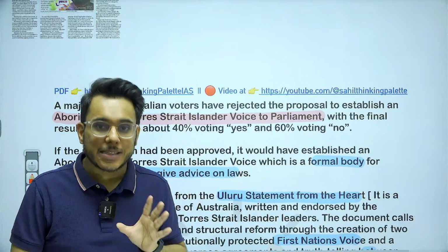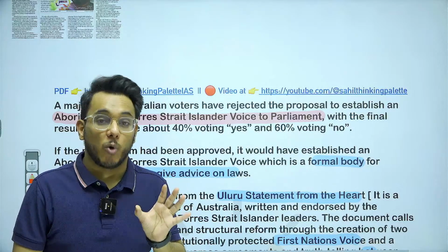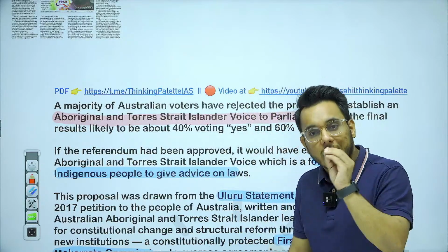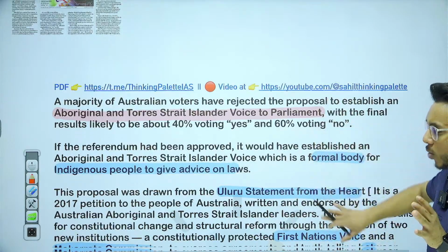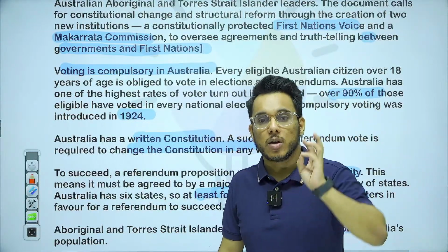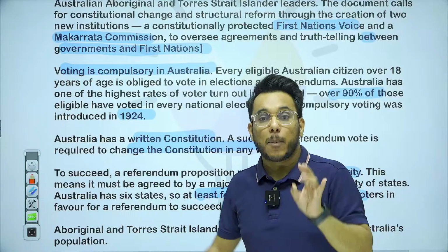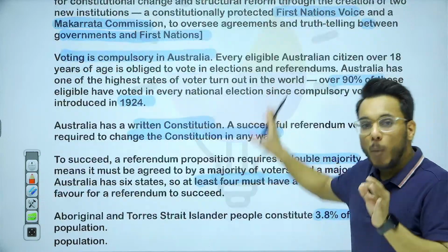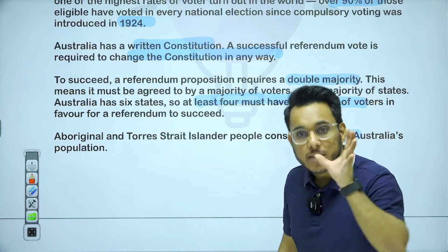What is a referendum? Any provision that you are amending will be put to vote, and the common public has to vote. One more thing I want to tell you: since 1924 in Australia, voting is compulsory, and because of this the voter turnout rate in Australia is one of the highest in the world, around 90 to 91%. Any amendment to the constitution has to pass the double majority. Number one, referendum majority: more than 50% of people should approve. Number two, more than 50% of the states of Australia should also ratify the amendment.